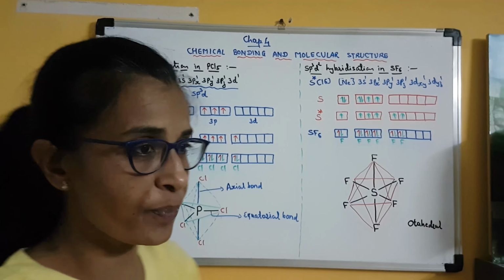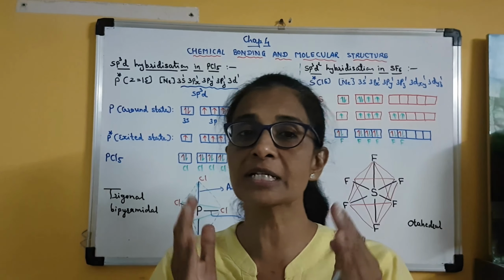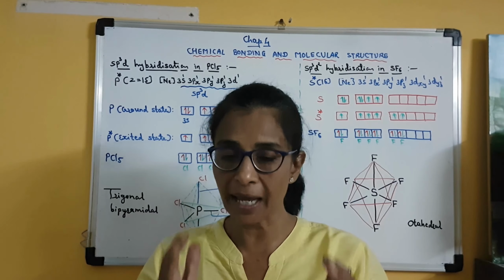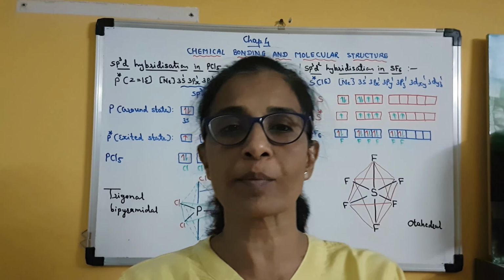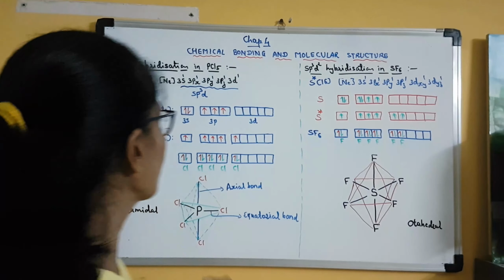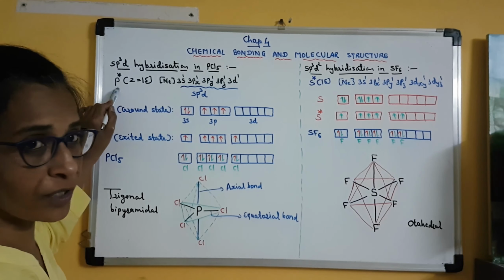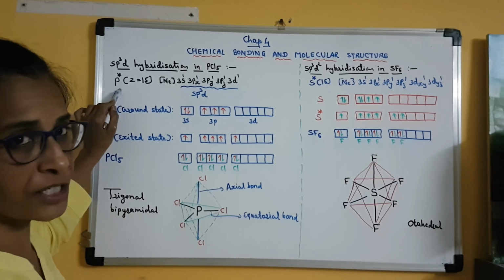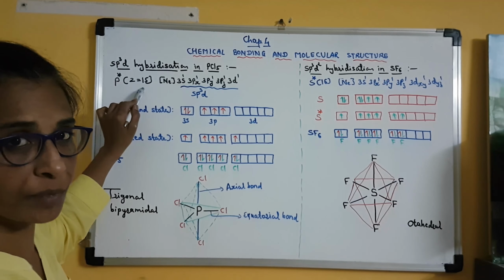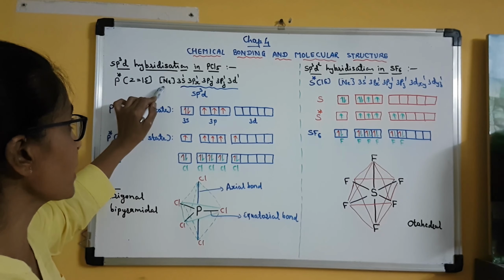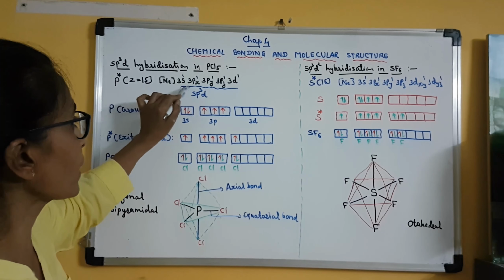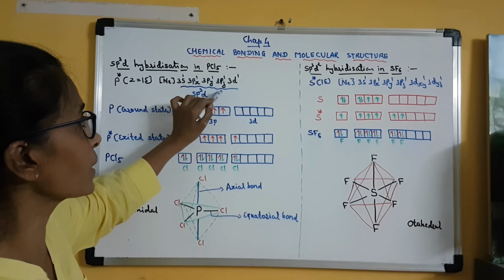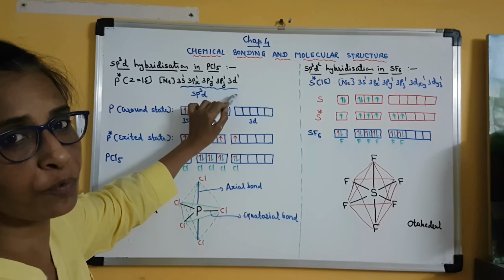Now in phosphorus pentachloride, phosphorus is the central atom, and as we know it is always the central atom which will undergo hybridization. Clear? So here phosphorus in its excited state, having atomic number 15, has the configuration neon 3s1, 3px1, 3py1, 3pz1 and 3d1.